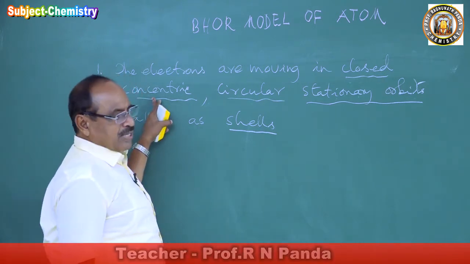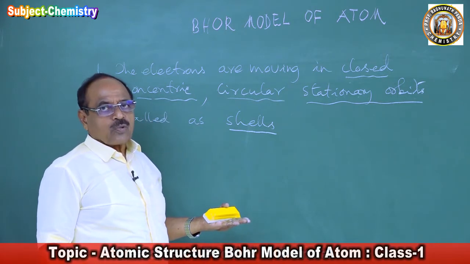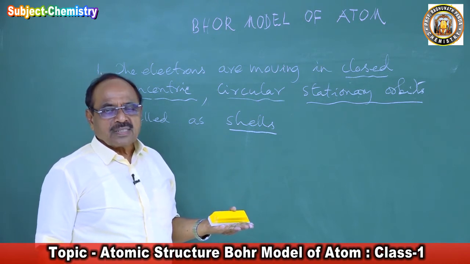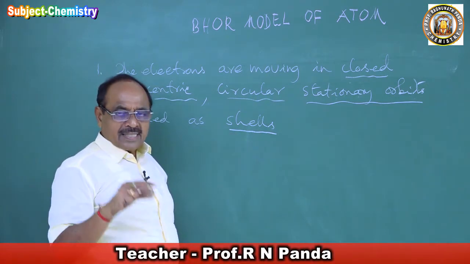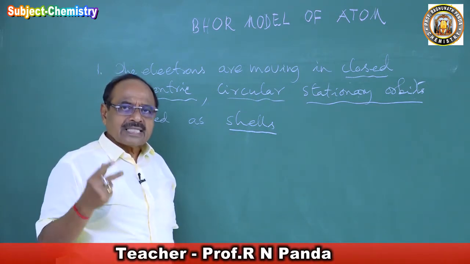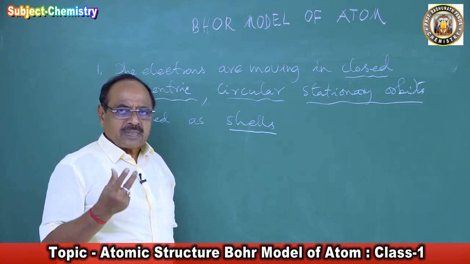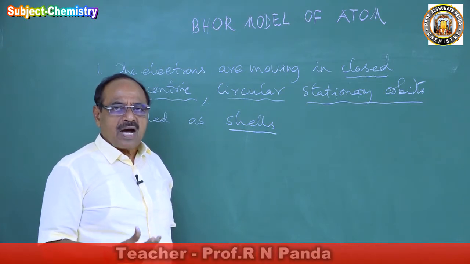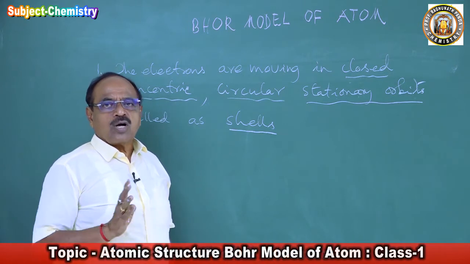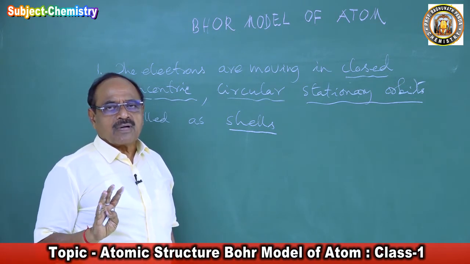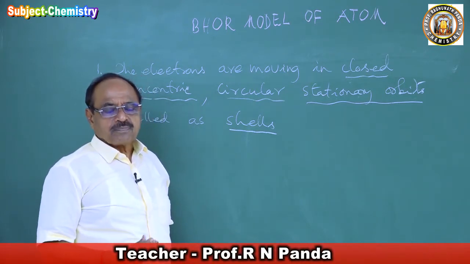Then he says concentric. There is not one orbit. There are many orbits with the same center, the nucleus, called shells. So the nucleus is there at the center. What Rutherford has proposed, he accepted that. He accepted the circular orbit of Rutherford. He accepted that the nucleus is placed at the center of the atom, and he accepted the nucleus consists of the protons. He has not overruled the Rutherford model of atom. He has accepted all the essence of the Rutherford model of atom.